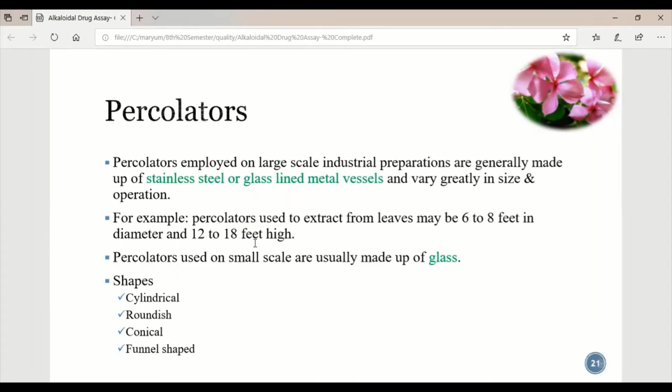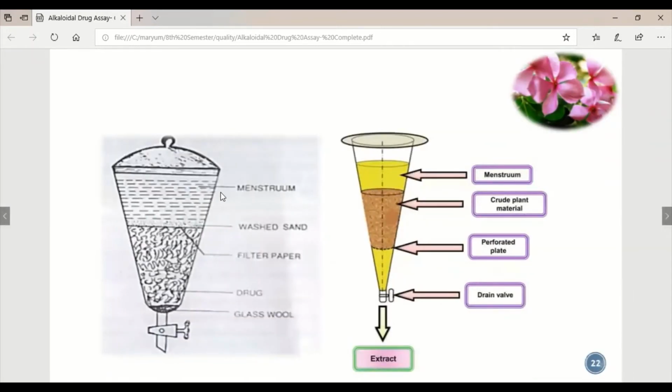Percolators used on a small scale are usually made of glass, and those used on a large scale are mainly made of steel. Their shape also varies. It can be cylindrical, roundish, conical, or funnel in shape. So these are some types of percolators.